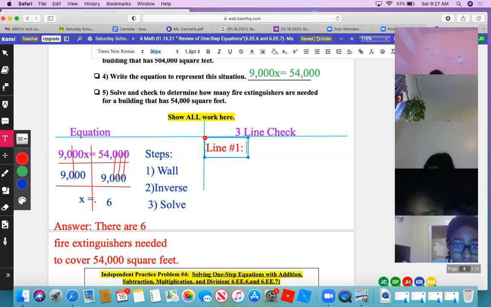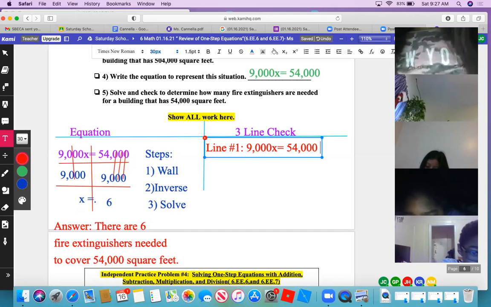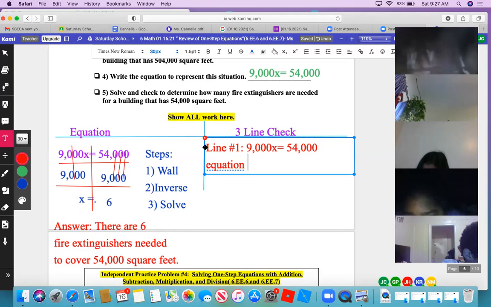What? We did that. We solved it. Now we want to check her work. We want to show that 6 is the correct answer. So what's the first step say? Write the what? What is this thing that I'm writing? You're writing the equation. That is, what does the second line say?